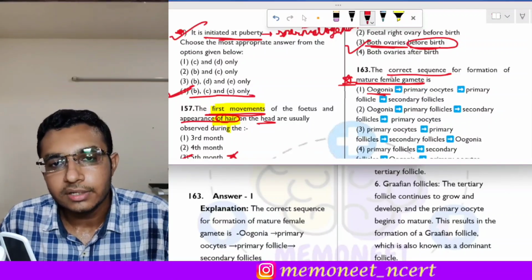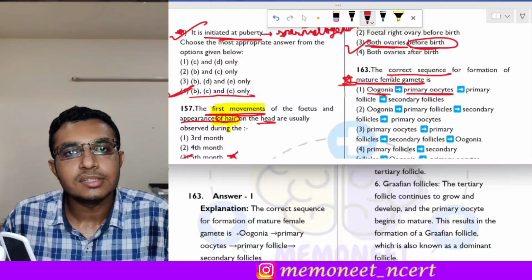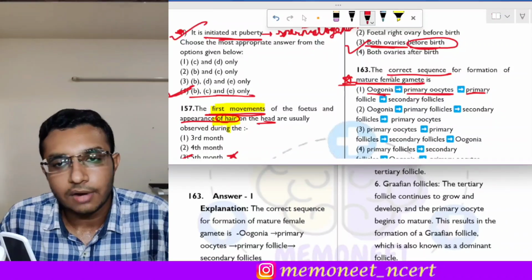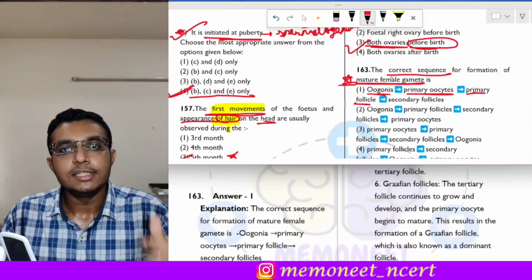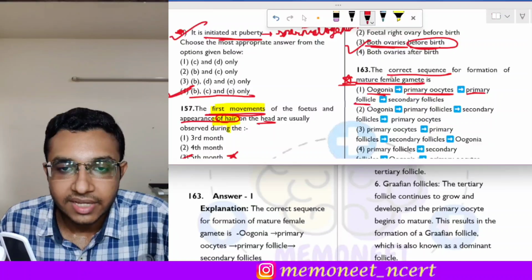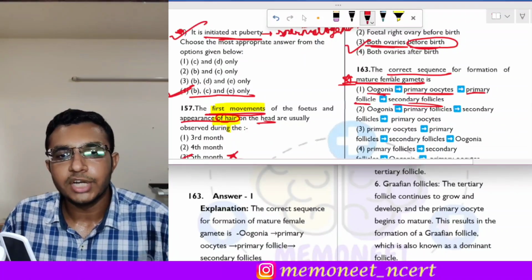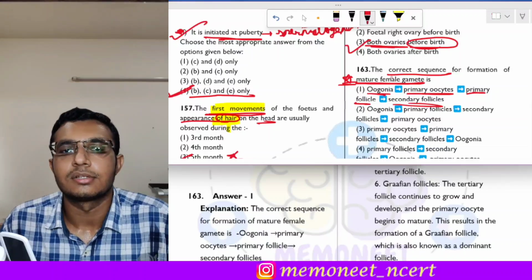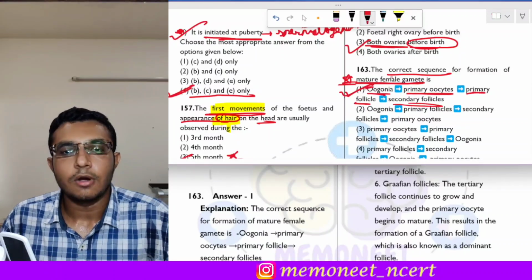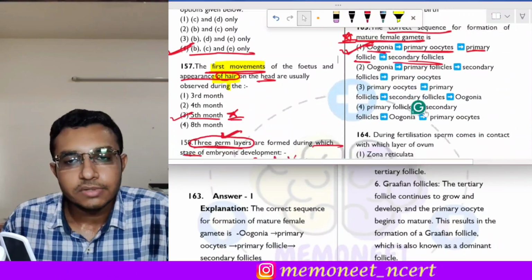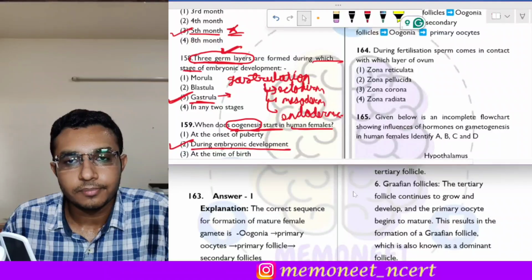Then oogonia develop into primary oocytes. The primary oocytes are found in the primary follicle. These primary follicles are converted into secondary follicles. This is how the process of development of the mature female gamete occurs. So the correct answer of this question is option 1. The next question is question number 164.